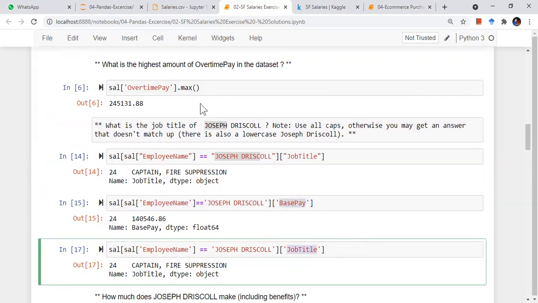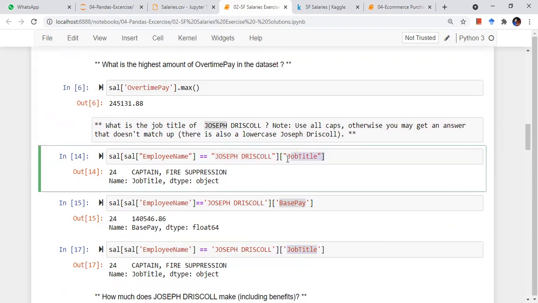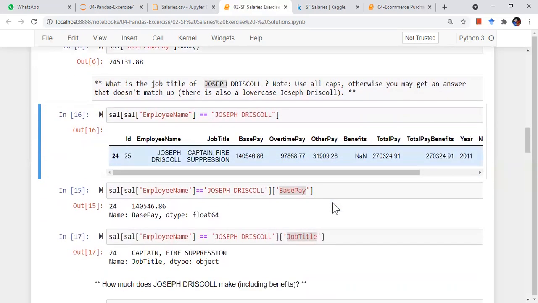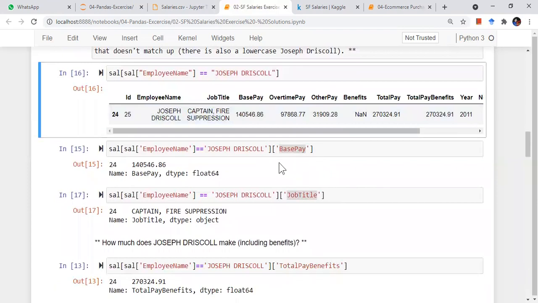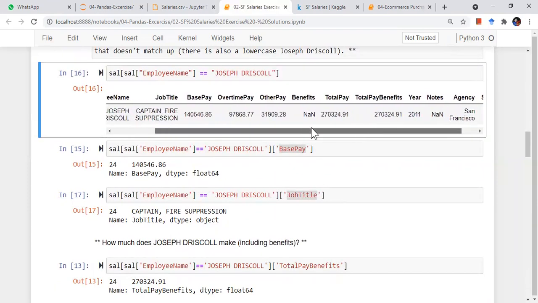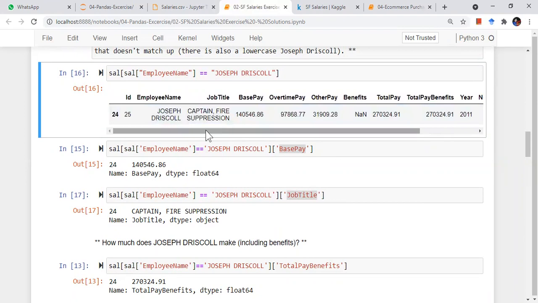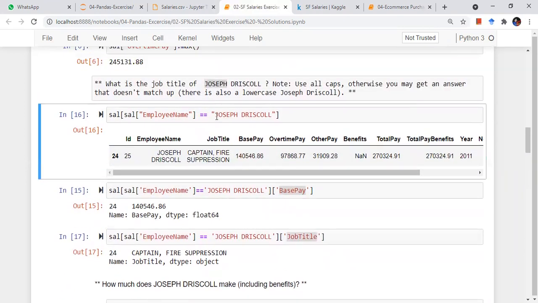Suppose the person wants to write the name but is not sure if it is in uppercase or lowercase. Then you will apply this condition: the Joseph Driscoll name with dot lower, so the condition matches. Basically you get this value first, then apply dot str over here, then dot lower, dot upper, whatever you want. That you can do.